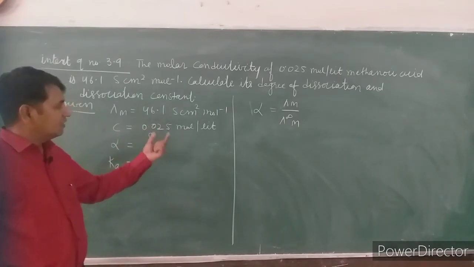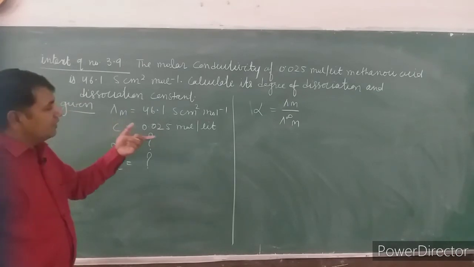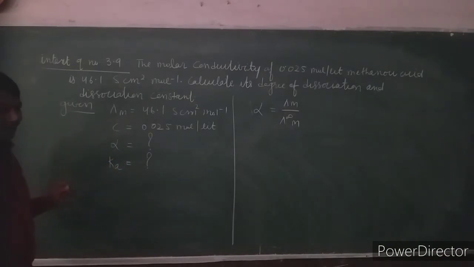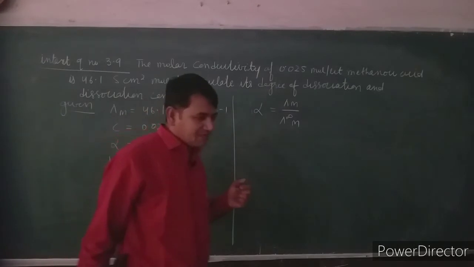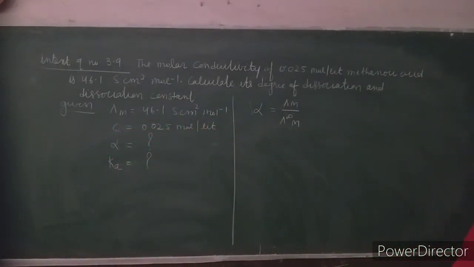First we need alpha. For the alpha we need lambda m and lambda infinite m. The value of lambda m has been given there, but the value of lambda infinite m has not been given.